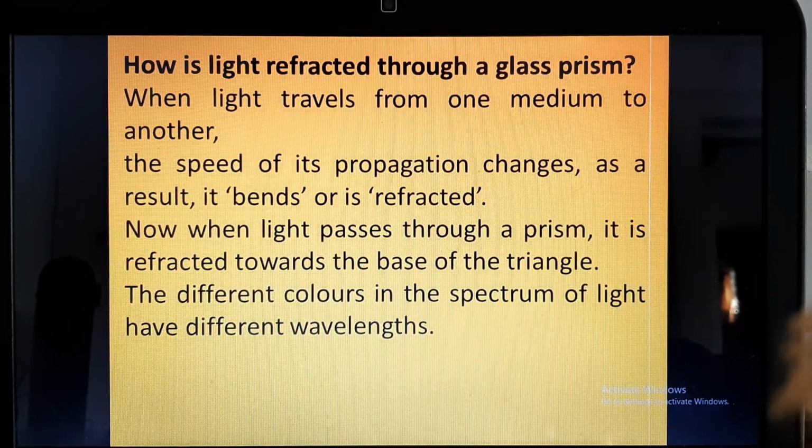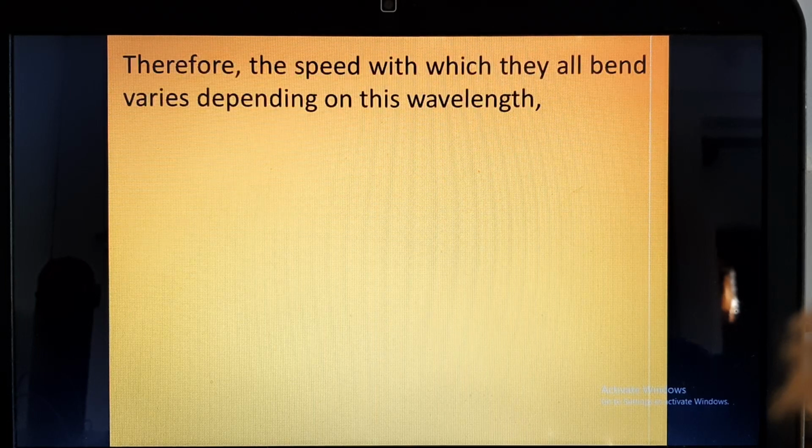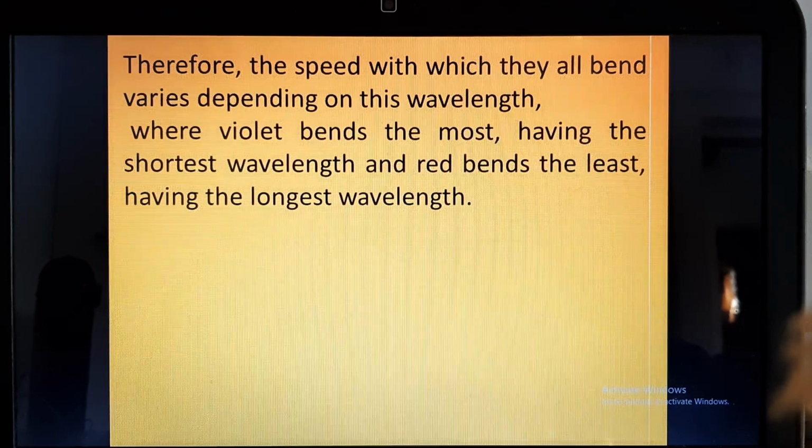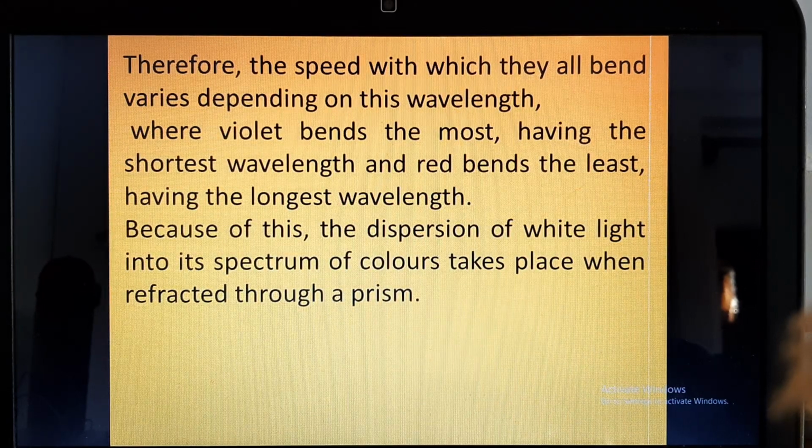So the different colors in the spectrum of light have different wavelengths. And when different colors are in white light, they travel with the same speed. But as soon as they change the medium, the speed will change. So since they have different wavelengths, the amount they bend will vary depending upon their speed or wavelength. Violet bends the most because it has the shortest wavelength or shortest speed, and red bends the least because it has the longest wavelength. Because of this dispersion of white light, we can see the spectrum of colors through the prism.